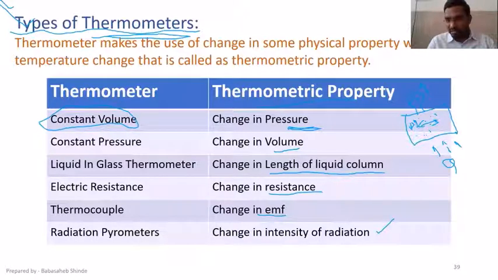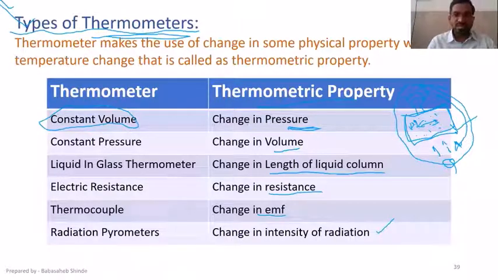So if I correlate this, I can put this device in the surroundings, or in contact with the body whose temperature is to be measured. Proportionate to that temperature, pressure will get developed inside the vessel, and that will be read with this pressure gauge. That way this device can be used for temperature measurement.